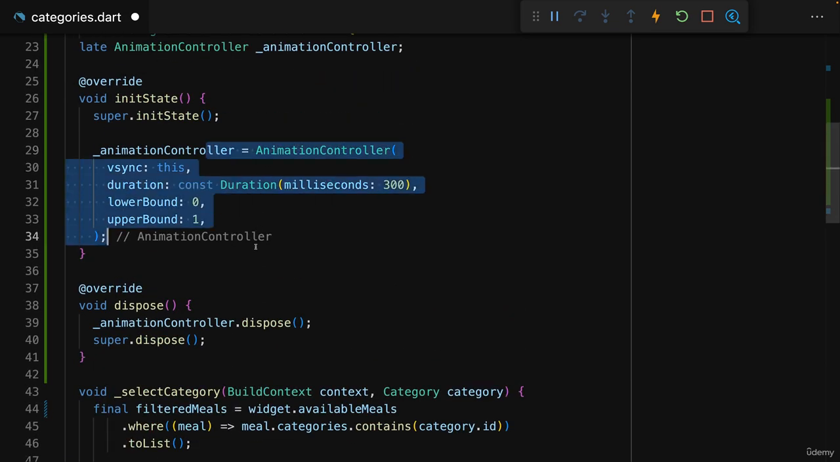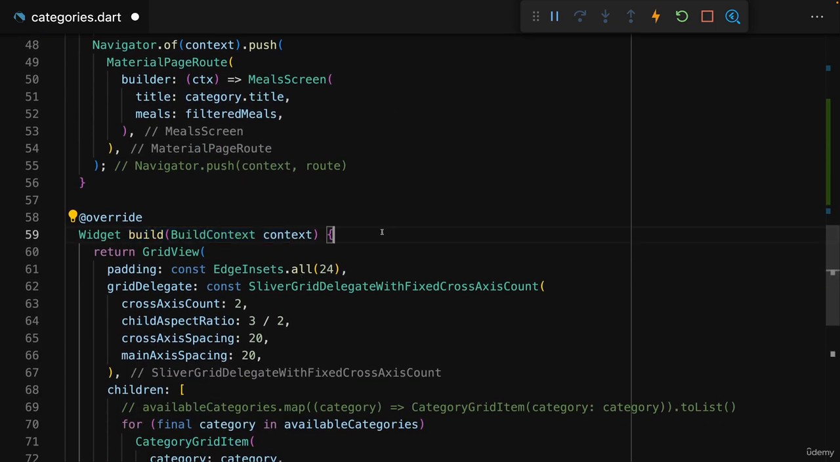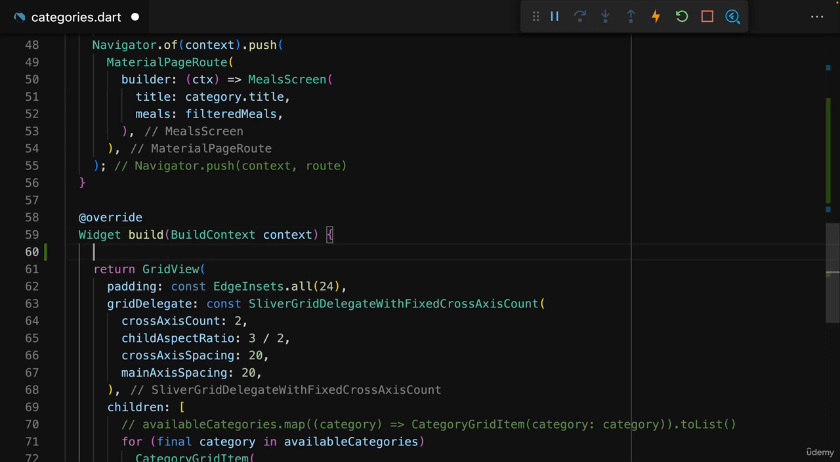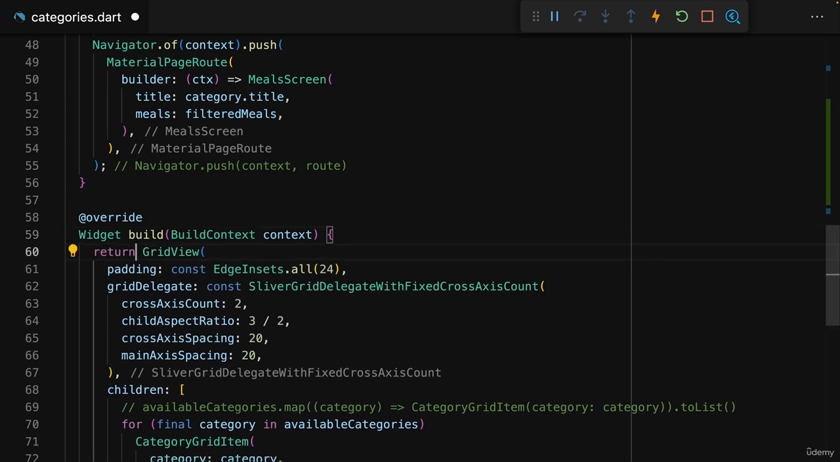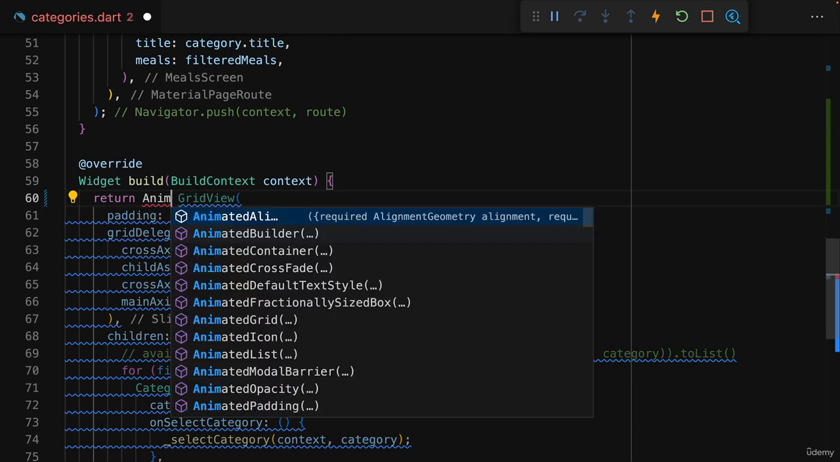So therefore, animated controller does actually not call build multiple times, but instead you can think of it as a timer or an interval running behind the scenes to which you can listen to then manually update parts of the UI. And you can listen and update parts of the UI by using another widget provided by Flutter, the AnimatedBuilder widget.